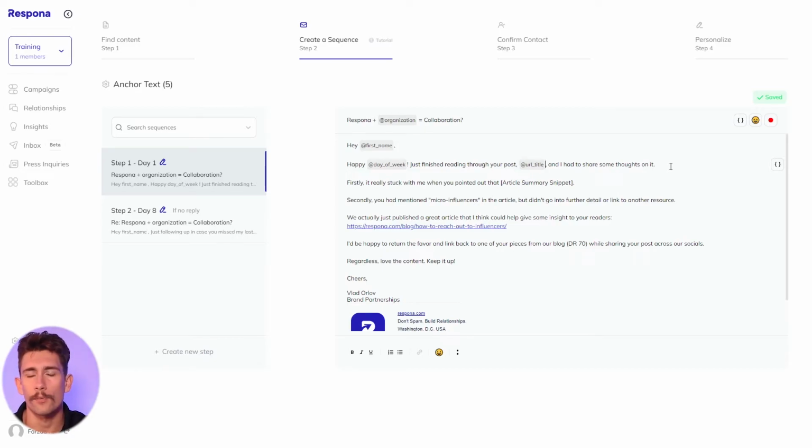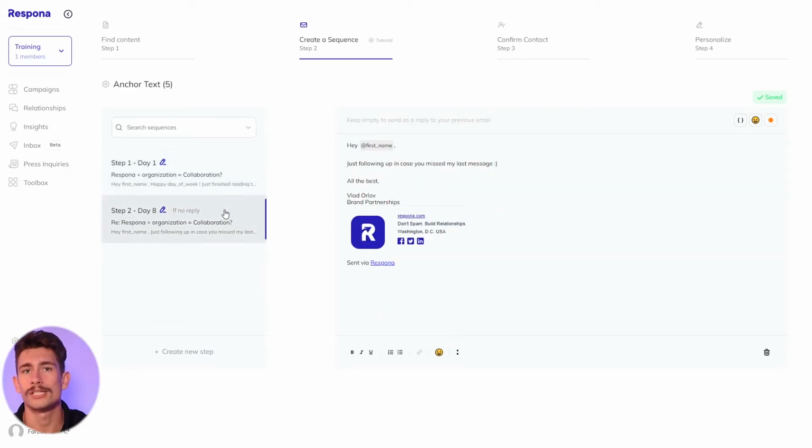One last tip before we move forward is to include a simple follow-up just in case some recipients don't see or maybe don't respond to your first message. Now, once again, it's time to find contact information. Finding verified contact information can be really mundane if done manually. Trust me, I know.